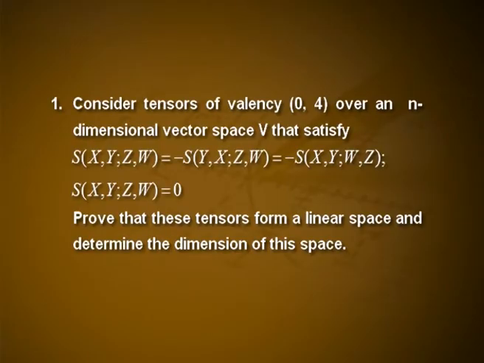Here are some exercise problems based on the topics from this session. First one, consider tensors of valency (0,4) over an n-dimensional vector space V that satisfy S of xyzw is equal to minus S of yxzw is equal to minus S of xywz, and the cyclic sum S of xyzw is equal to 0. Prove that these tensors form a linear space and determine the dimension of the space.